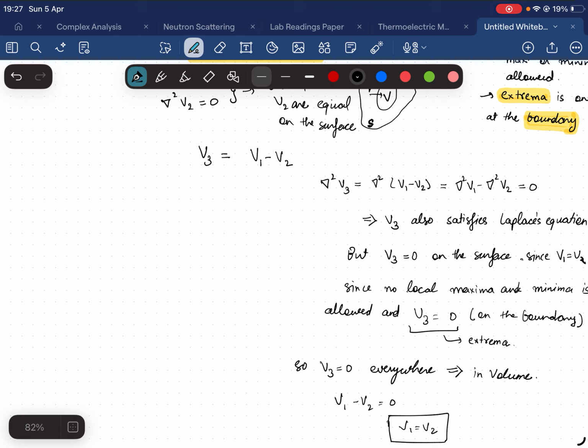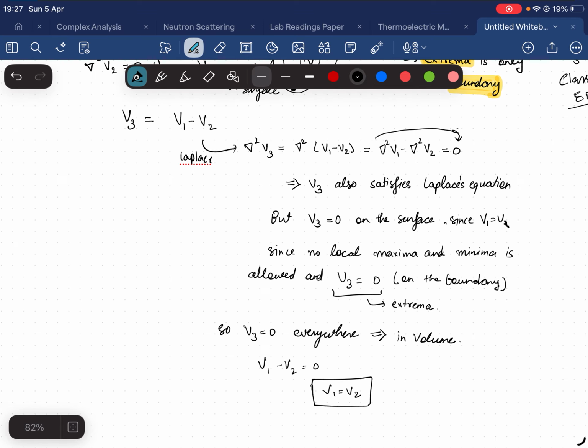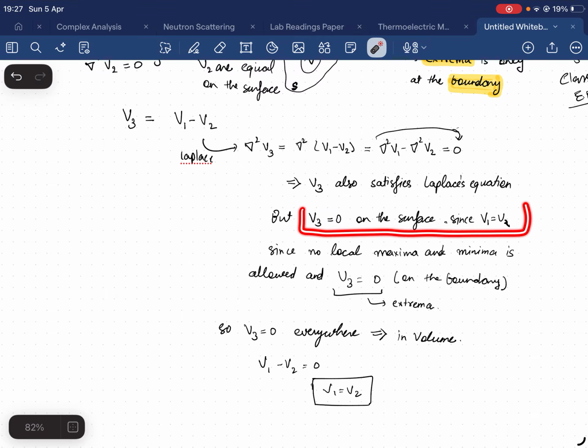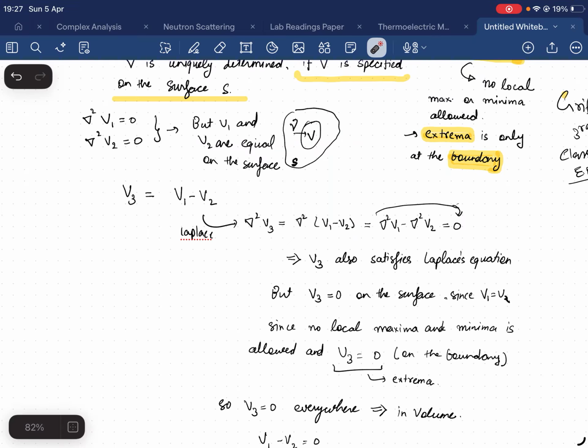Now we define potential V3, which equals V1 minus V2. In the next step, I took the Laplacian, which says del square V3 equals del square V1 minus del square V2, and I can simply write it equals 0. That means V3 also satisfies Laplace equation, but V3 equals 0 on the surface. This is the most important point. Why does V3 equal 0 on the surface? Because due to our statement of the theorem, V1 and V2 are equal on the surface.